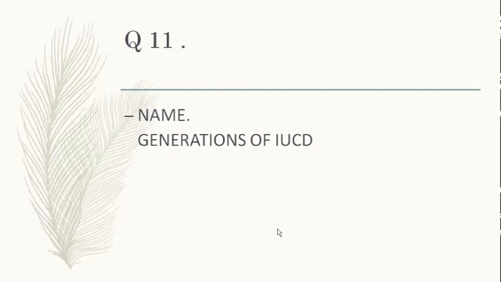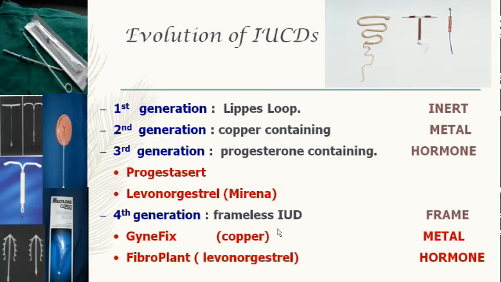Fourth generation. LNG. Yes, ma'am. Fourth generation are frameless IUCDs, correct. So as in pills you have monophasic, then biphasic, then triphasic, then quadriphasic, similarly you have generations here also, and the first generation is Lippes loop only, which doesn't have any metal or bioactive agent, so it is inert.